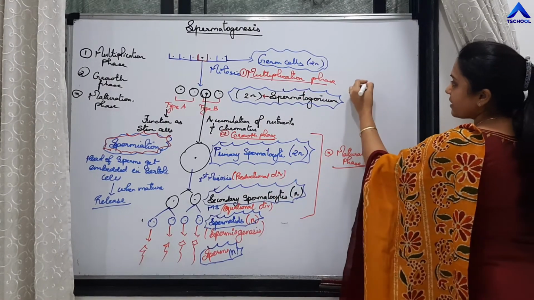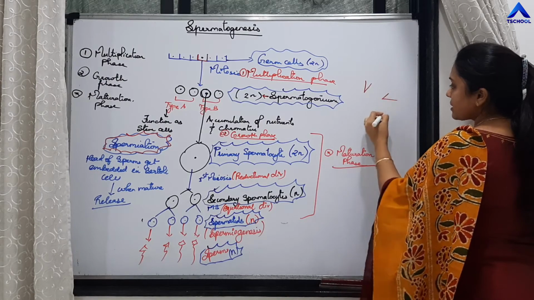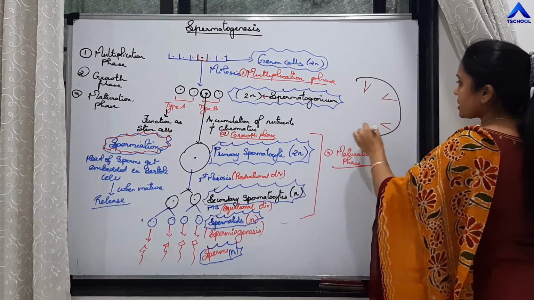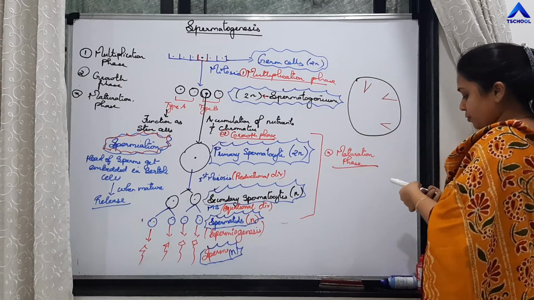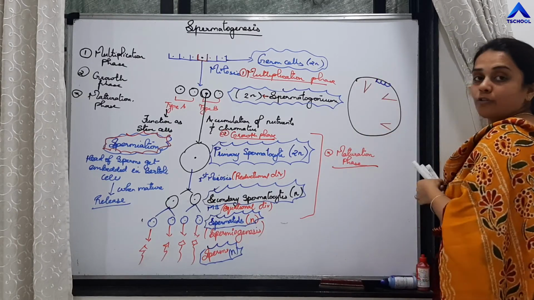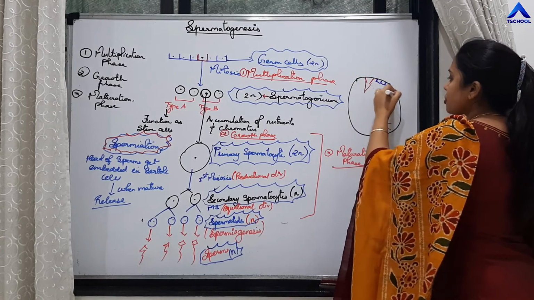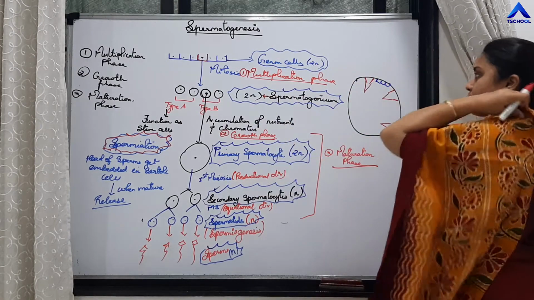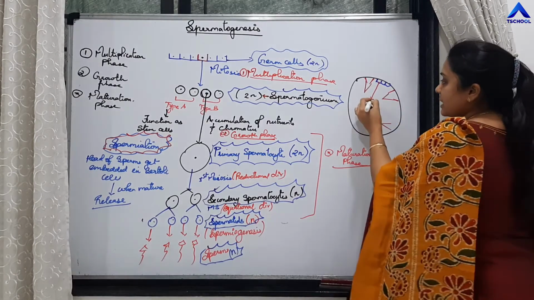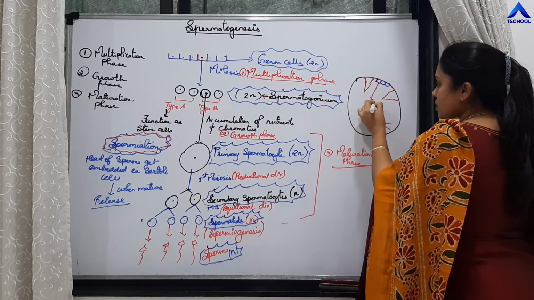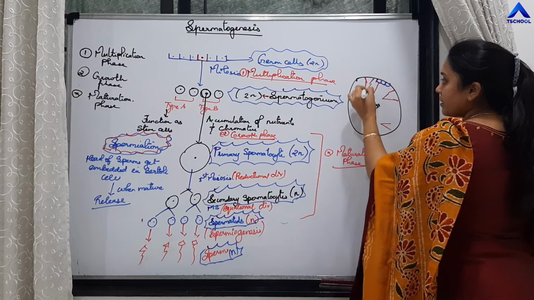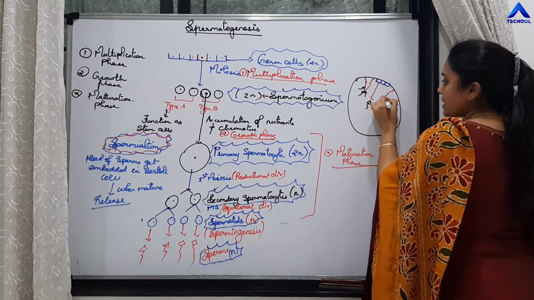I am drawing it over here. Say these are the Sertoli cells. This entire structure is the seminiferous tubules, and these are the germ cells. So we have studied that these germ cells undergo all this process to finally form sperms. These sperms which are produced, the head of the sperms will get embedded in the Sertoli cells.